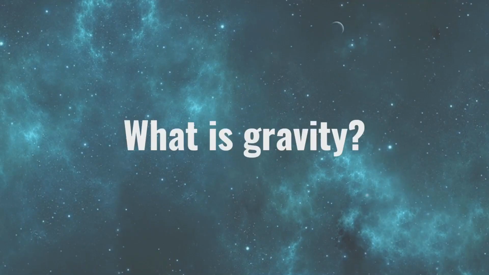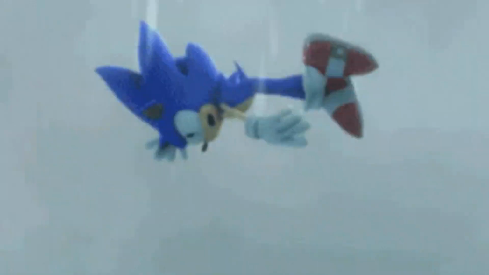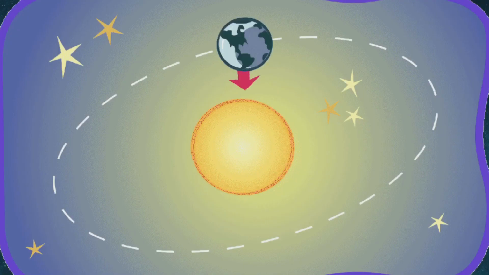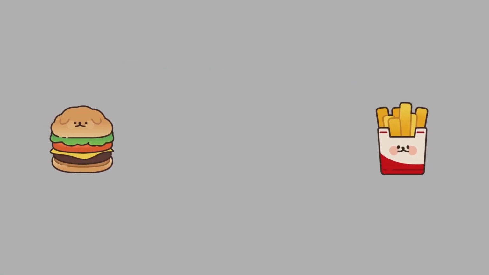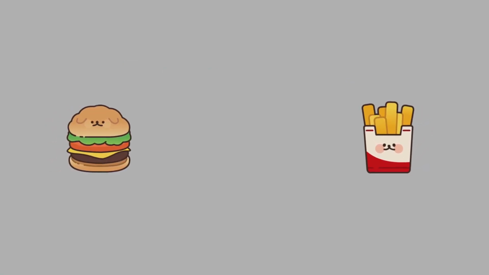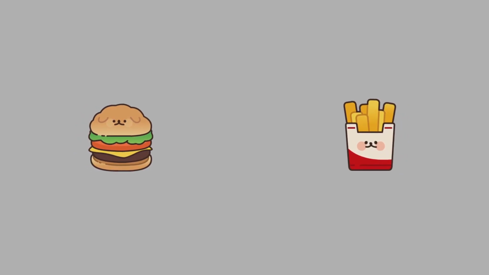What is gravity? We all think of gravity as our attraction to Earth, since that's all we see in our daily life. Or perhaps one might think gravity only applies to planets or big objects, but in reality it applies to everything. Gravity is the natural attraction of all existing masses to one another, so everything is attracted to everything else. Even your burger and fries from McDonald's are attracted to each other by a gravitational force, but it's so small it doesn't actually do anything.